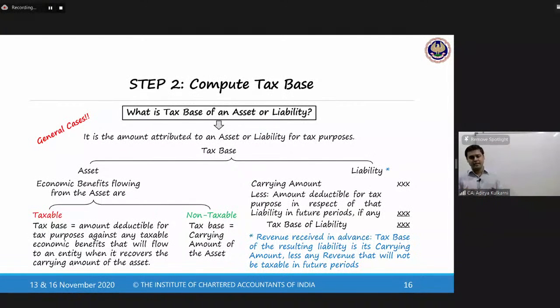If it is a liability, the tax base will be carrying amount minus the amount deductible for tax purposes in respect of that liability in future periods, if any. When you subtract the second from the first, what you get is the tax base of the liability. Sir, theory, we don't understand, sir. You have to give some examples. I am now picking up your examples from the study material.